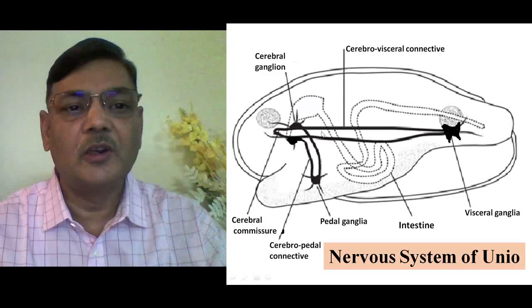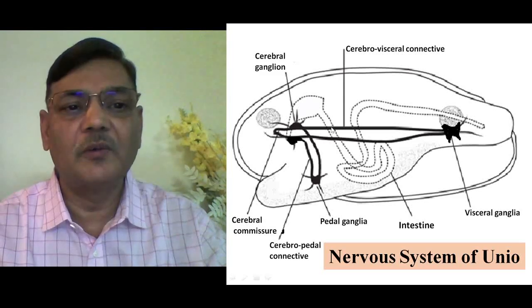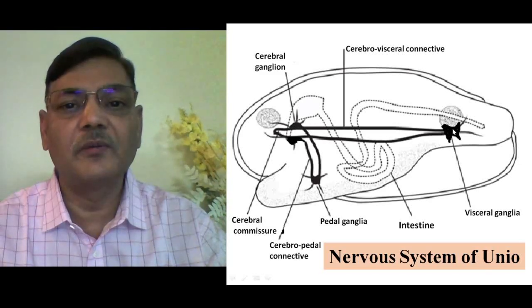So we can say that there are three different kinds of structures which form its nervous system. The first one is paired ganglia. The second one is connective, which connects two different kinds of ganglia. And the third one is commissure, which connects similar kinds of ganglia. And then there are fine nerves coming out from these ganglia and innervating different adjacent portions of its body.